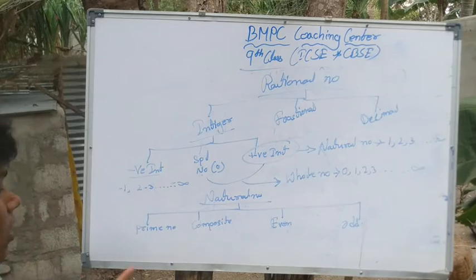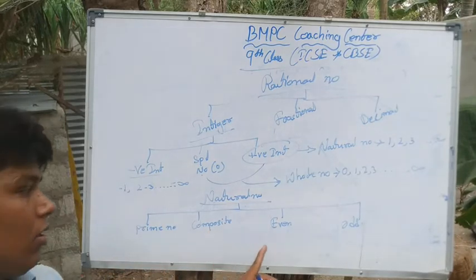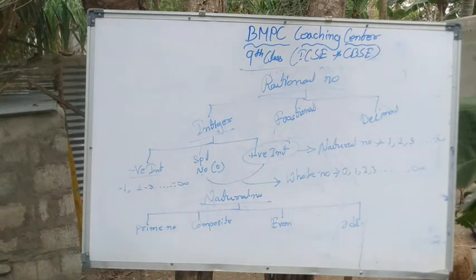Clear? Prime number, composite number, even number, and odd number.